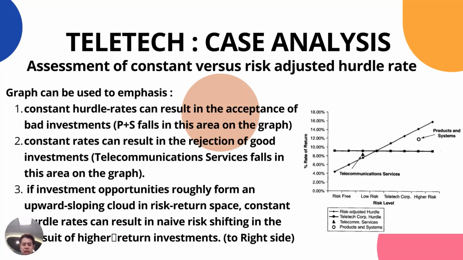From the previous calculation, it's revealed that the WACC for the product and service is 11.73%, while the WACC for the telecommunication service is 8.47%. In terms of return, the 11% of product and services can't perform as the corporate raider's suggestion.